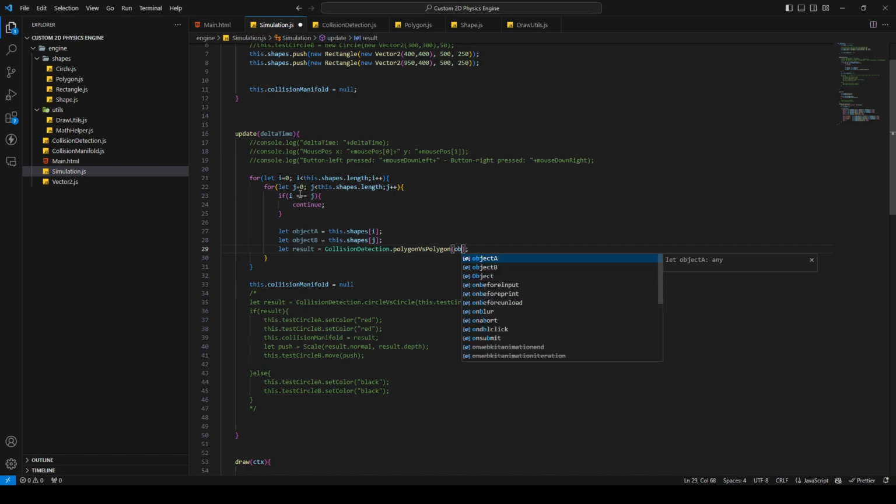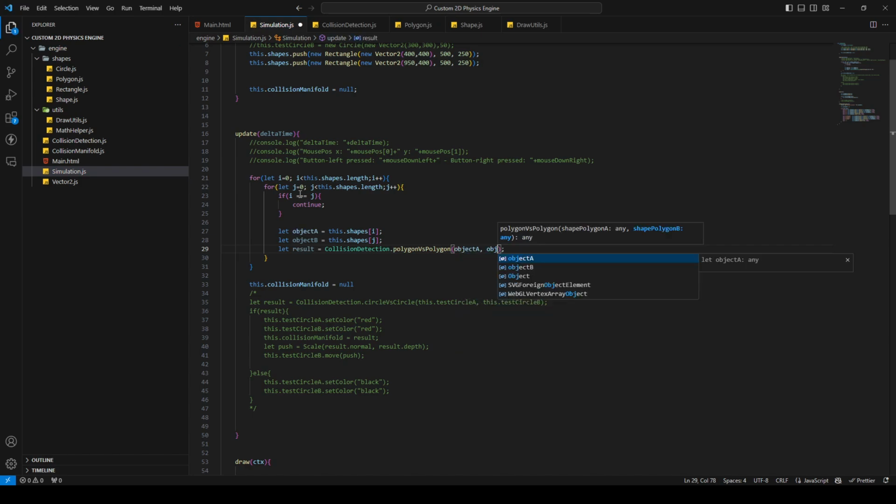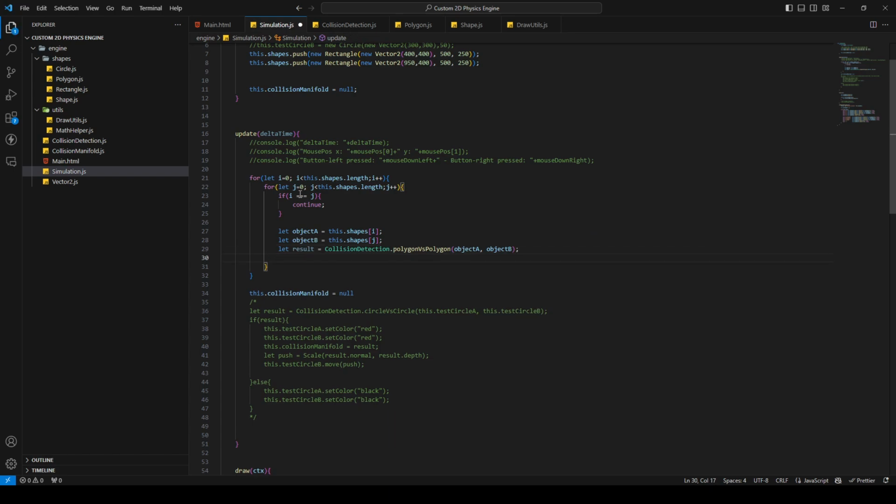Here I'm gonna say object A, object B, then I'm gonna print console.log result. If there's a result, we have a collision. Okay, but I can tell you it's not gonna work. If it's working, I'll be really surprised. So let's see.